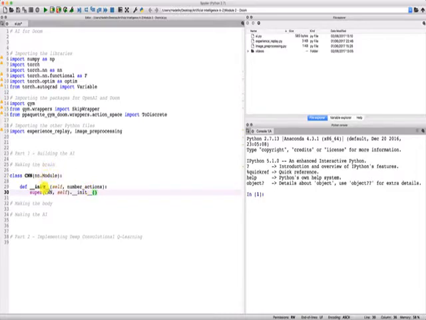Alright, so now I think it's time to build the architecture of the neural network. And so as you remember, we're going to build a CNN, a convolutional neural network, simply because this time the AI will have eyes. And the eyes of the AI will be the convolutional layers of this convolutional neural network. And then, after the AI visualizes the images with the convolutional layers, it will pass on the signals into a classic artificial neural network.